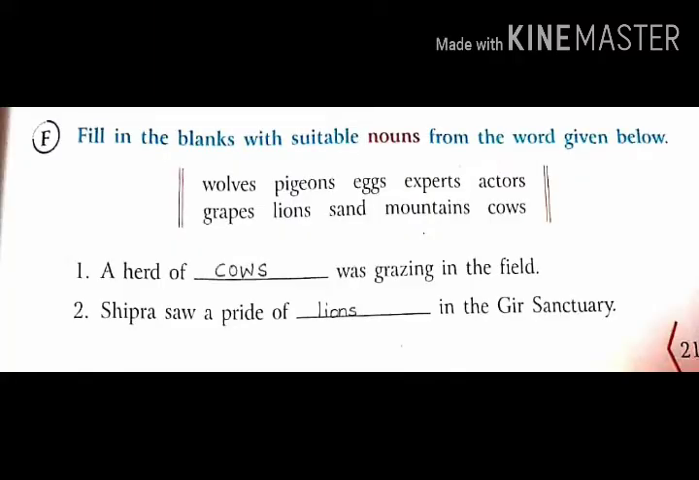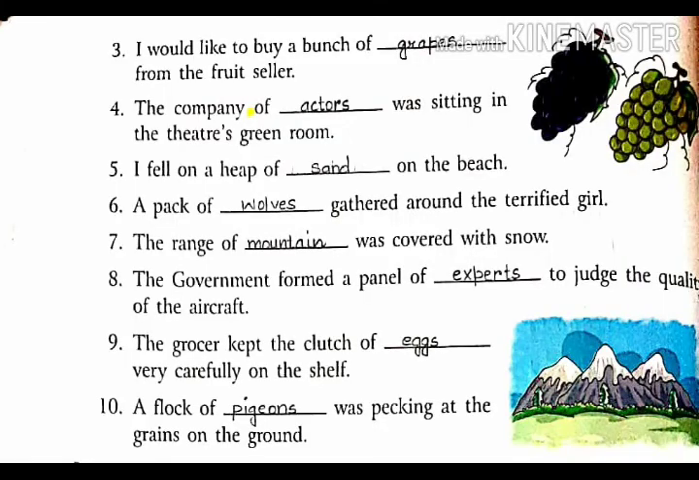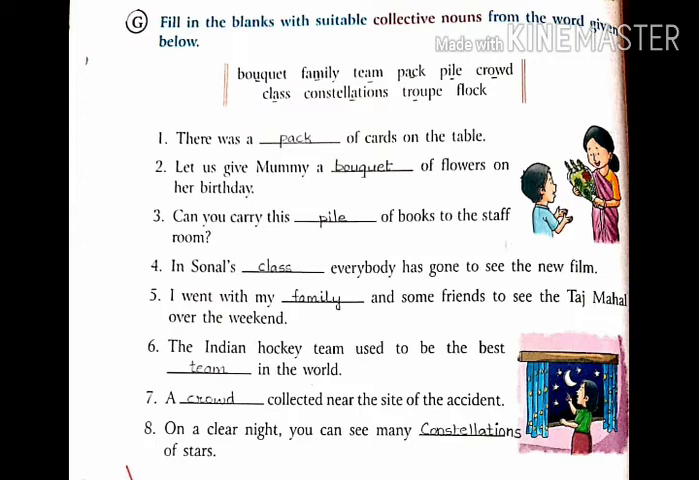Question number F. Fill in the blanks with the suitable noun from the words given below. The nouns have been given in the bracket. What we have to do, we have to take out the correct noun and fill in the appropriate blanks. Like first, a herd of cows was grazing in the field. Likewise, all have been done for you. Question number G. Fill in the blanks with the suitable collective noun from the words given below. In the box, collective nouns have been given. You have to fill it with their correct and appropriate blank.